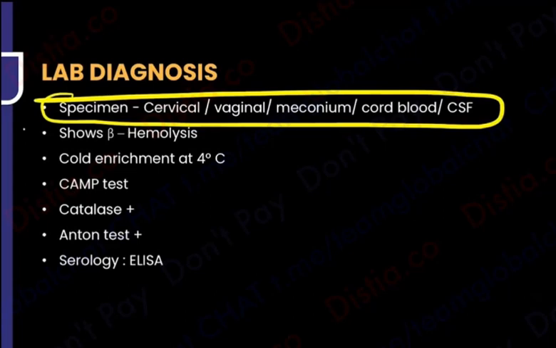What hemolysis? What was B for? It shows you beta hemolysis. Then I told you at what temperature it is going to grow. I told you cold enrichment. It tends to grow at 4 degrees.